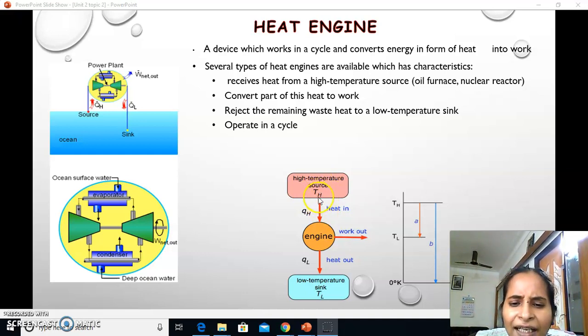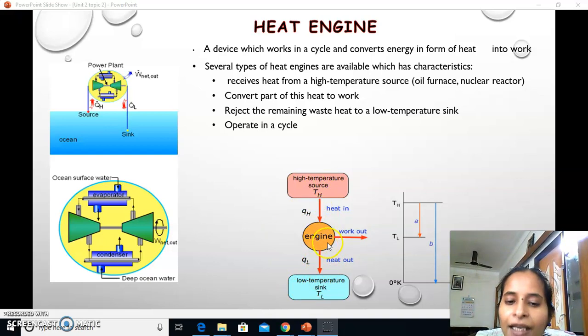It is given to the engine. What the engine does is that the heat energy is converted into work output, and the remaining heat, or the waste heat, comes out as heat out and reaches a lower temperature sink, a sink which has a temperature lower than the source, where it is liberated.